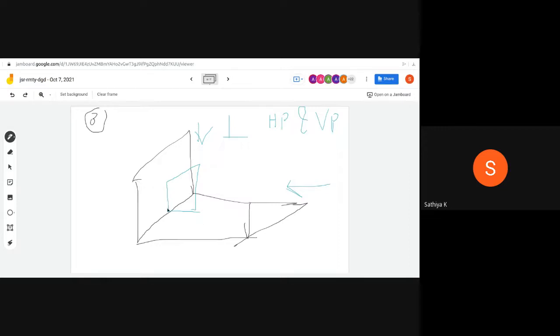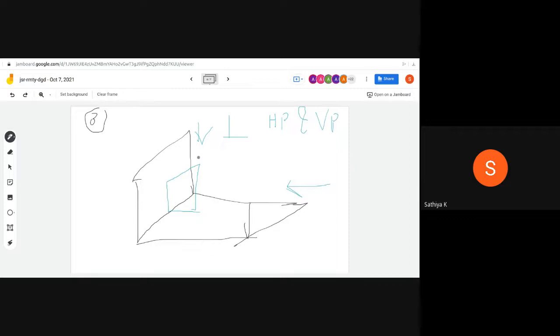That is called the side view. We will discuss the side view a little later in the next theory. Just telling here because, where is the actual view of the plane in this case? The plane is perpendicular to the HP and perpendicular to the VP, so the HP and VP are not able to get the actual shape of the plane.